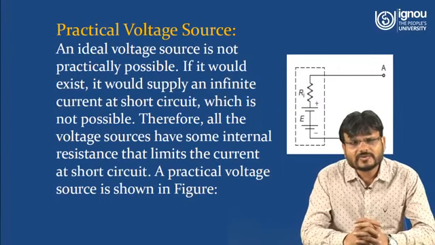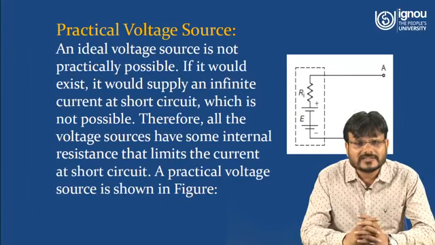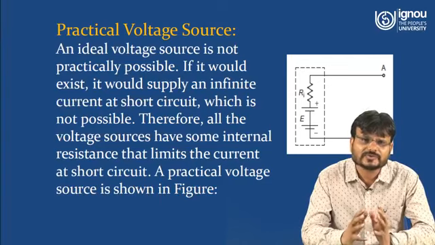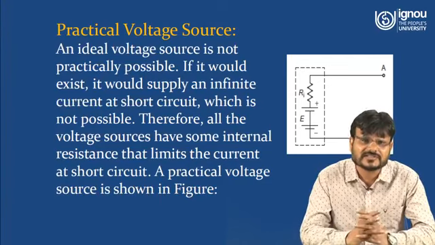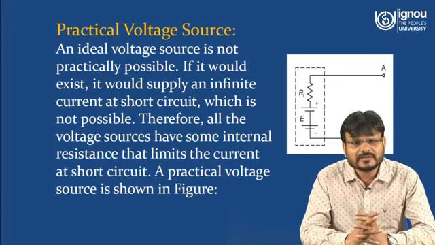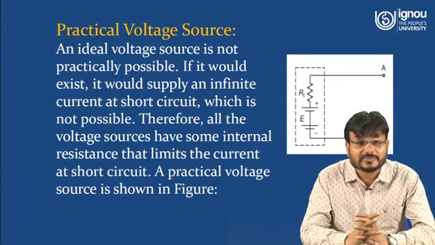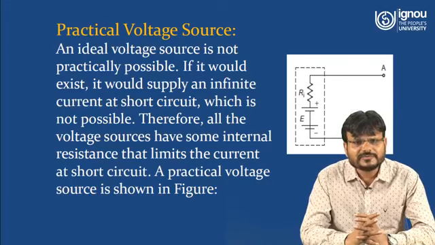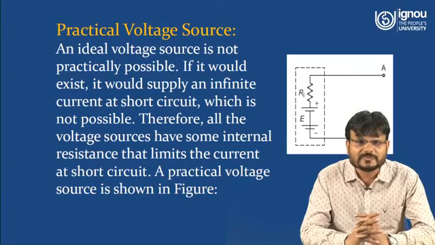Now we have to understand what a practical voltage source is. Just opposite of the ideal voltage source, there is a practical voltage source. That means a practical voltage source will have some internal resistance also. So an ideal voltage source is not practically possible, because if it existed, it would supply an infinite current at short circuit, which is not possible. Therefore, all voltage sources have some internal resistance that limits the current at short circuit.